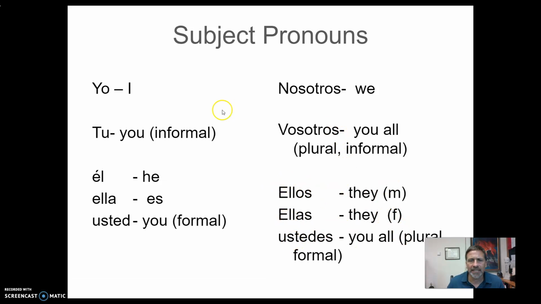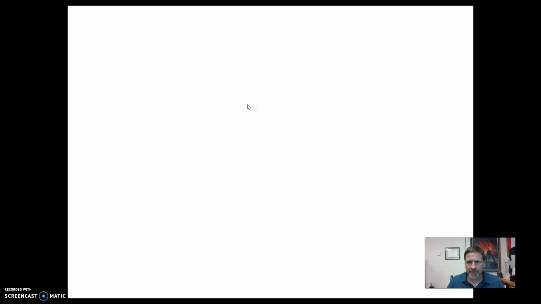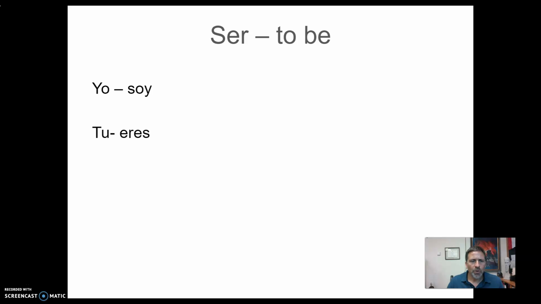So I can conjugate ser 6 different ways. And let me show you what those look like. Okay, so the yo form is soy. I am nice. Yo soy simpático. What are you like? ¿Cómo eres? You are nice. Tú eres simpático. He, she, usted. Same conjugation. He is nice.